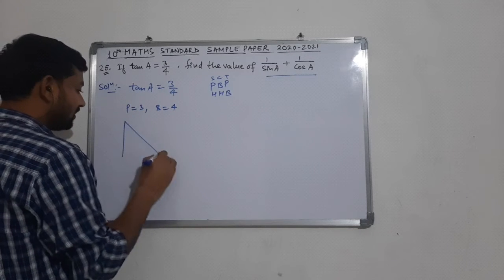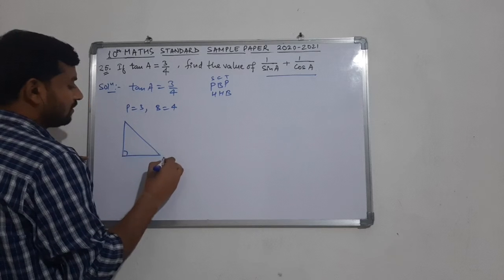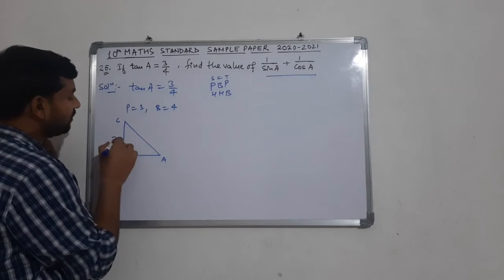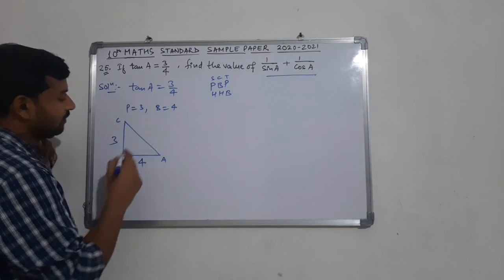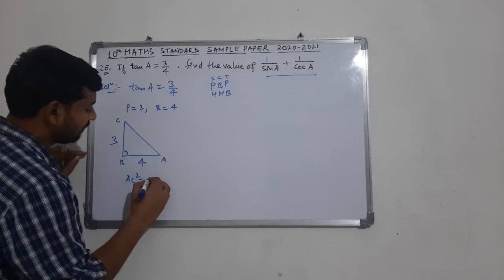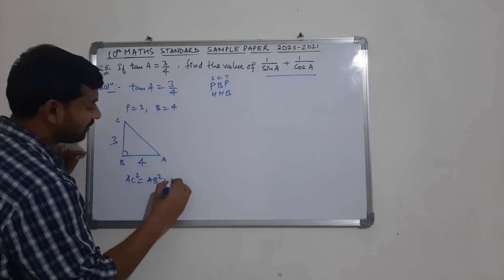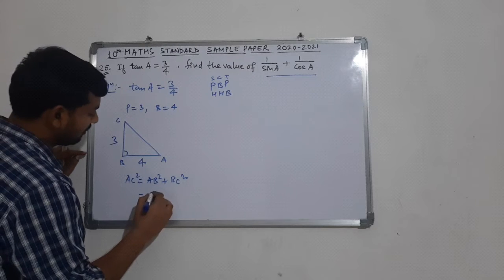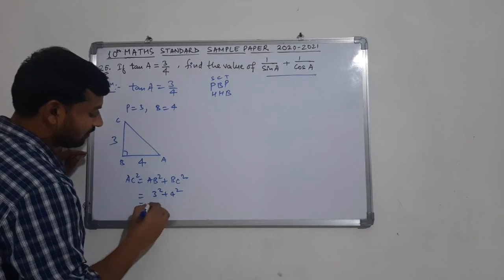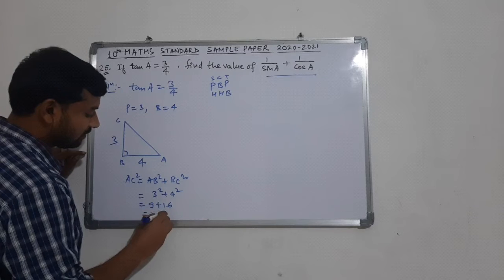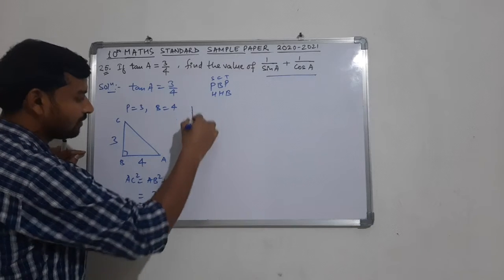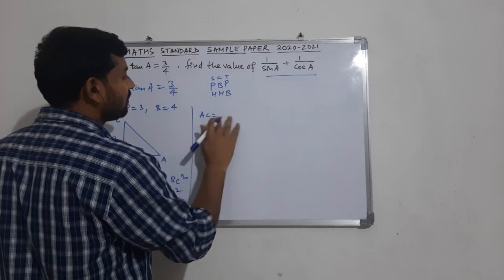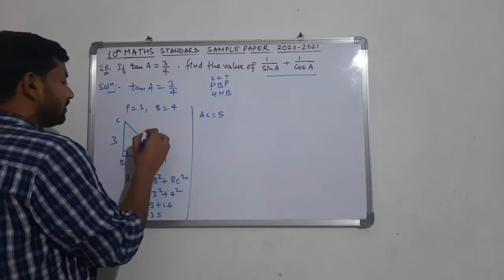So if we consider a triangle ABC, in which suppose B is the right angle, then the perpendicular BC will be 3, and the base AB will be taken as 4. So the length of AC will be the square root of AB square plus BC square, which is 3 square plus 4 square. So from here we are getting 9 plus 16, that is 25. AC square is 25. So from here we are getting AC is equal to 5. AC is coming out to be 5, meaning the hypotenuse here is 5.